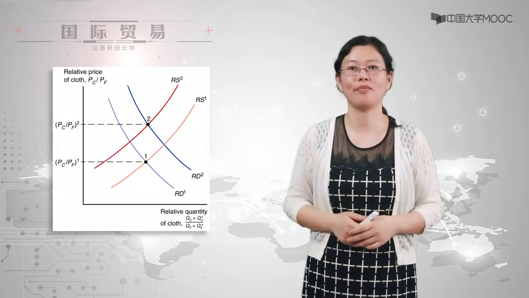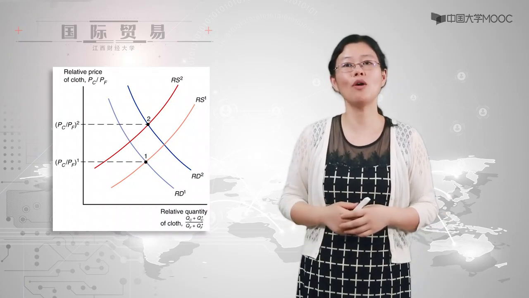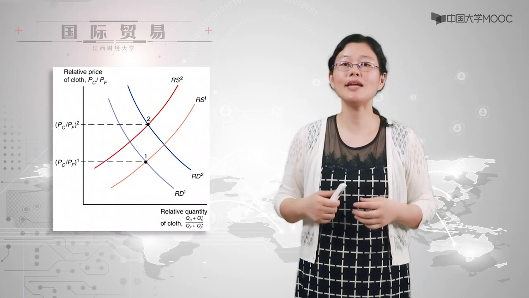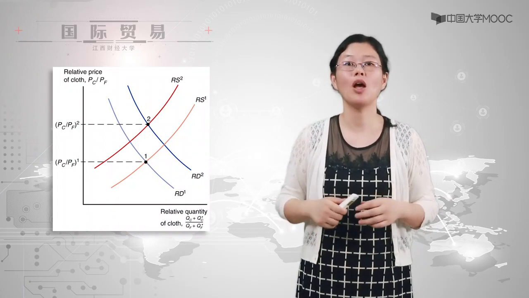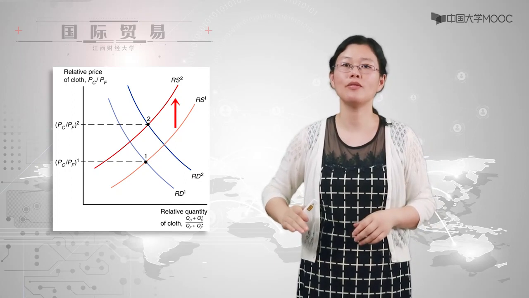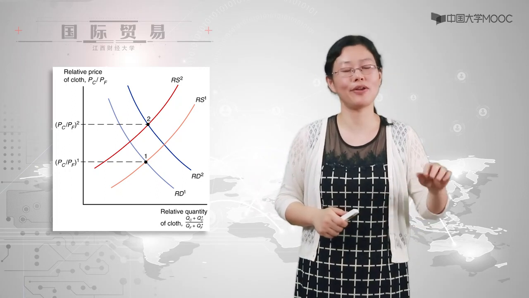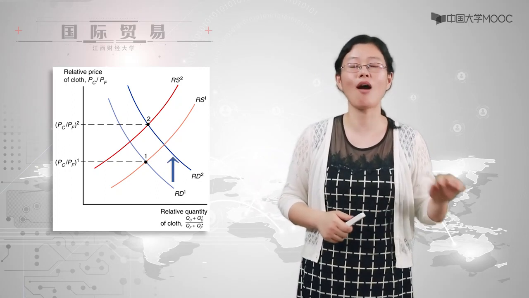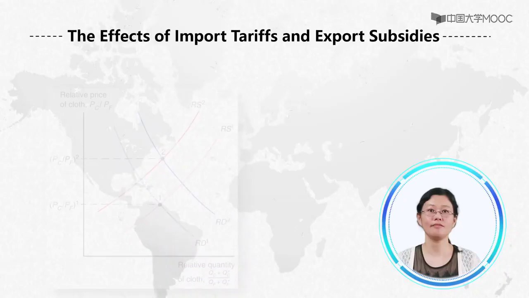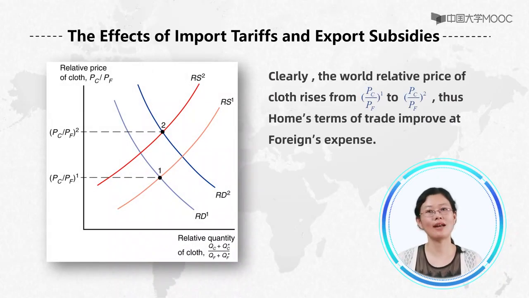Look at figure 1. From the point of view of the world as a whole, the relative supply of crops will fall, shifting from RS1 to RS2. The relative demand for crops will increase, shifting from RD1 to RD2. Clearly, the world relative price of crops rises from PC/PF1 to PC/PF2. Thus, home's terms of trade improved.